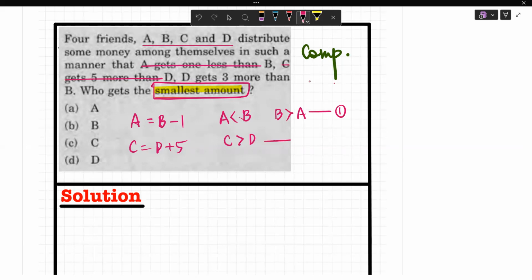You are getting these links, right? Now since I have read the question first, who gets the smallest amount? मुझे पता चल गया कि मुझे इस तरह ही सोचना है इस क्वेश्चन में. नहीं तो क्या होता है कि you read the question, then you think okay question पूछा है smallest amount, अभी जाके question को फिर से पढ़ के आप इस arrangement करते हो, तो इसमें थोड़ा time loss होता है. You can do it, but what happens is if 1 minute is wasted you would lose 2.5 marks, एक question छूट जाता है. So this should be your approach. First read the question, question क्या पूछा है, उसके बाद मैं statement में वही सब ढूंढूंगा जो question पूछा है. Clear? Now these are small things, small tricks that you can apply in your exam to get few extra questions done, right?